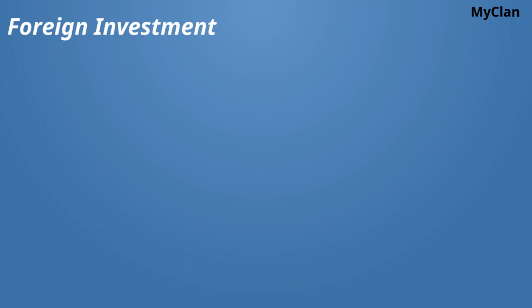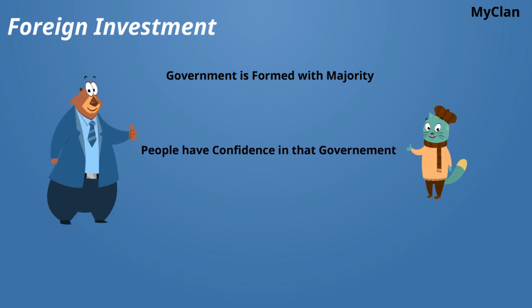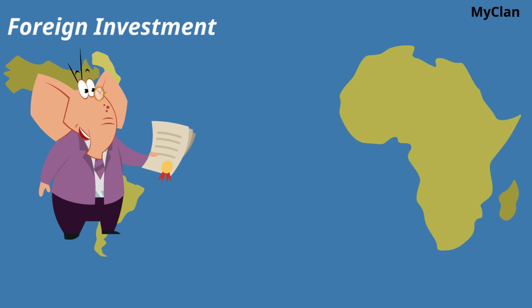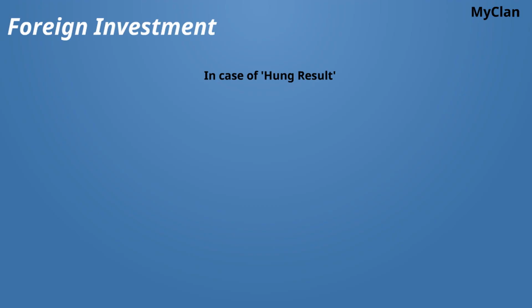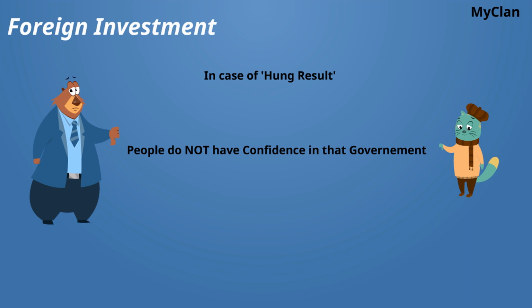Foreign investment. If a government is formed with majority, it means that people do have a level of confidence in that government, and it also means that the government will be more stable. Foreign investors will likely find it convincing and safe to invest in such a market. In case of a hung result, the market is not showing a positive response and the people do not have full confidence in all the parties participating in the elections.